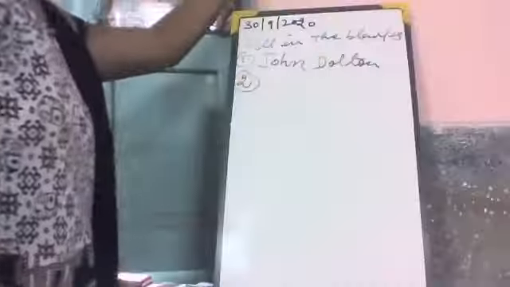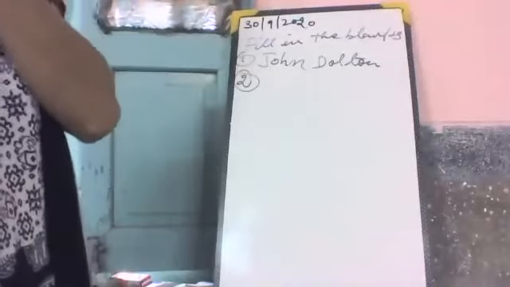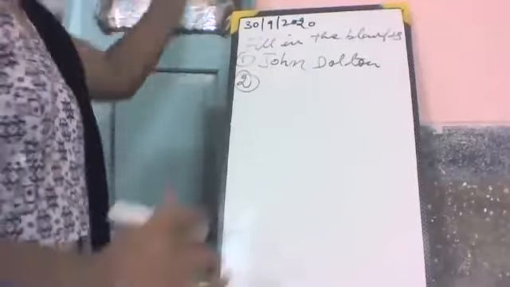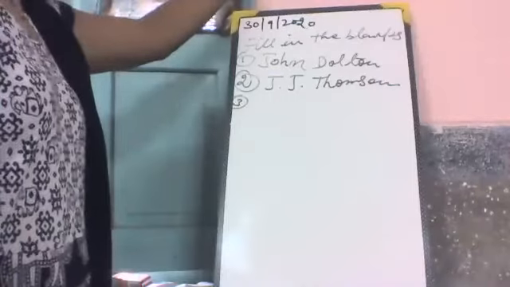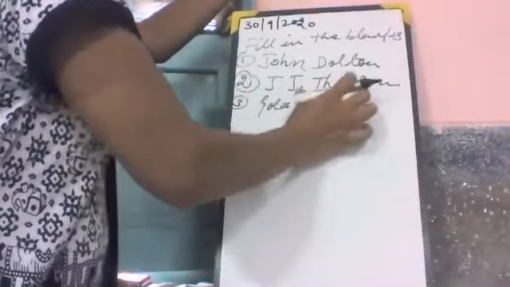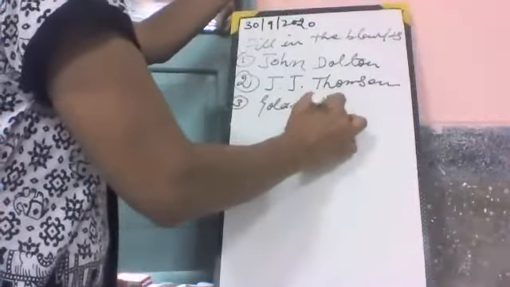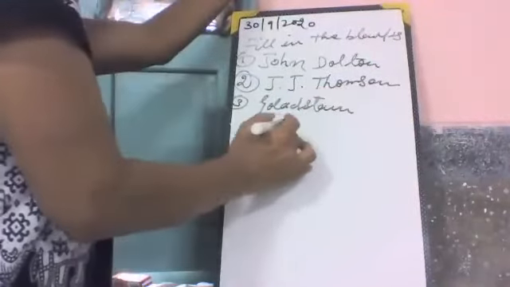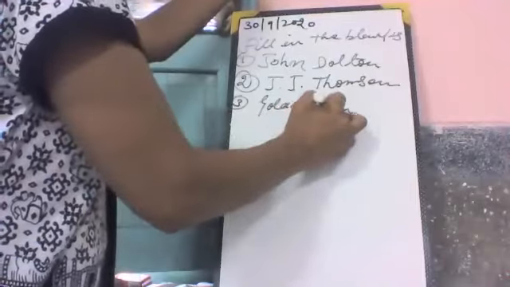The next is, the electron was discovered by Sir Joseph John, J.J. Thomson. Dash discovered protons. It is Goldstein.